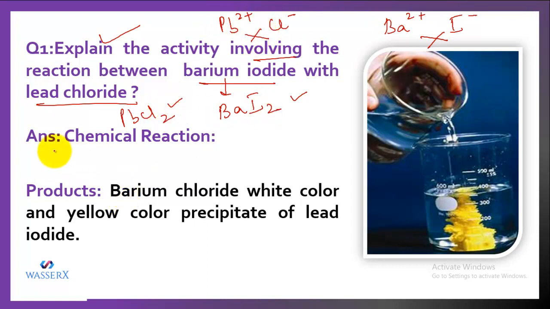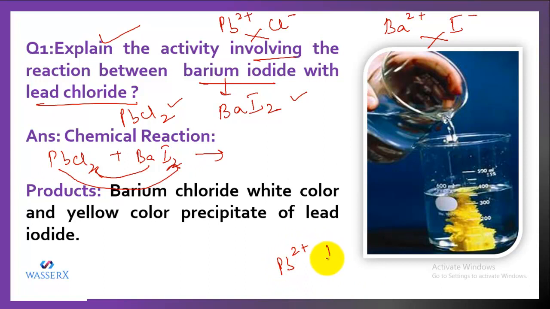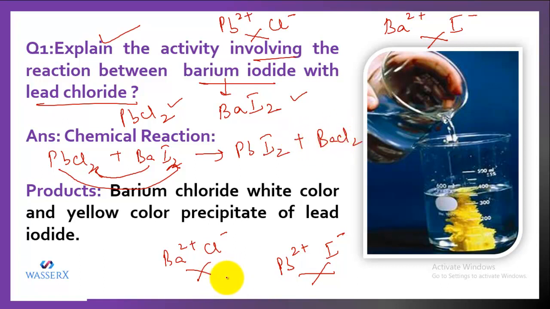And we need to react them. So what we do is PbCl2 plus BaI2, what will it form? Pb will react with iodine and barium will react with chlorine. This is how the reaction will take place. So when Pb reacts with iodine, we form the chemical formula for this. So this is PbI2. And we know that barium will react with chlorine. Let's form the formula for it also. So it is going to be BaCl2. If you make a habit of interchanging these valencies and making out the chemical formulas, your chemical reaction will never go wrong. So in this way, you have to complete the chemical reaction.